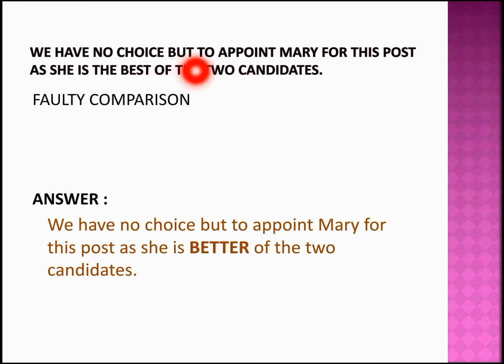This again works with a faulty comparison error, but most of you while working out would have understood or guessed the error to be in the word but, because you just know one meaning of but, which is a contradicting statement conjunction, right? But the other meaning of but is something like, except. Yeah, but has another meaning called as except. So the sentence means like we have no choice except to appoint Mary. Yeah, the meaning of the word but goes like that.